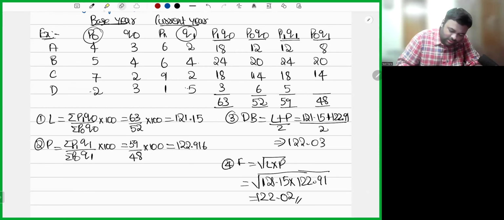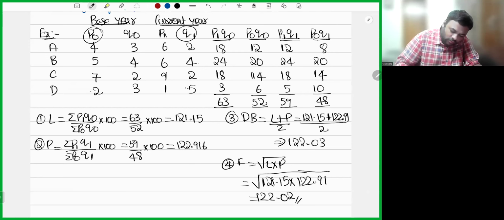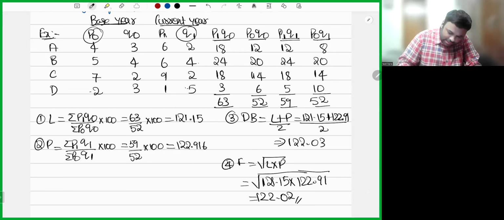Here we went wrong. It's 10. Thank you, Geeta. 8 plus 20 plus 14 plus 10. It's 52, not 48. See, all these are isometric sums. Our answer must match with the isometric. Because the isometric is always correct. Because the isometric never goes wrong.